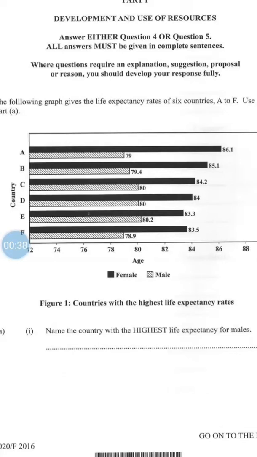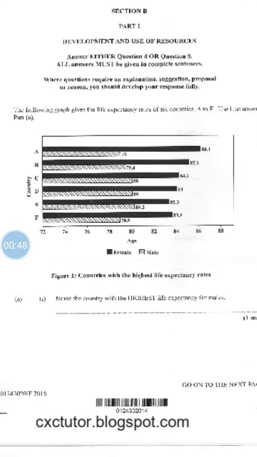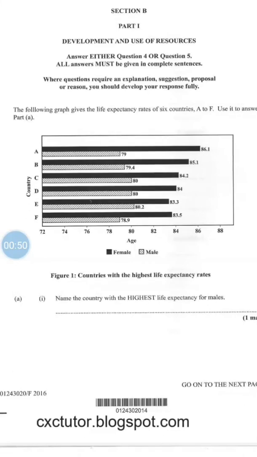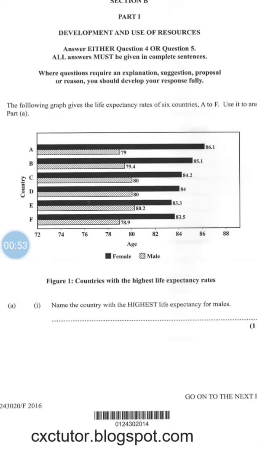The following graph gives the life expectancy rates of 6 countries, A to F. Use it to answer part A. So let us have a look at the graph. We are seeing the countries A to F, the ages 72 to 88, the black square representing the female, the square with the lines representing the males.